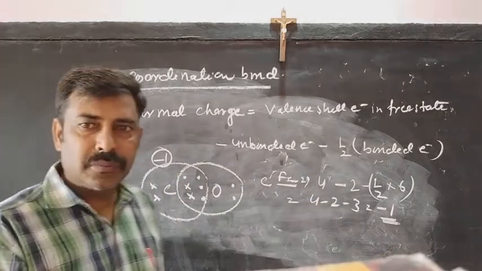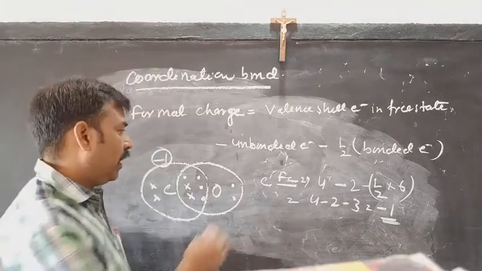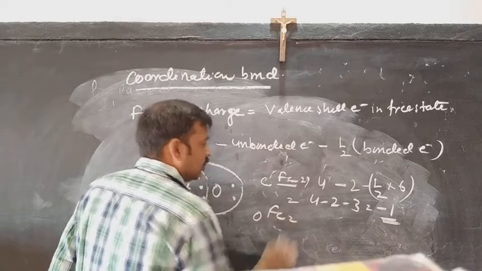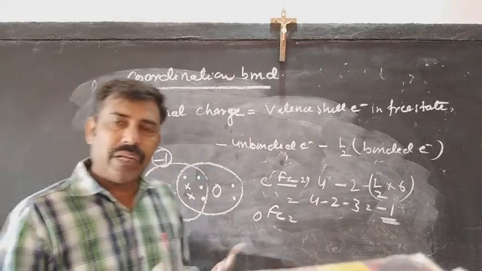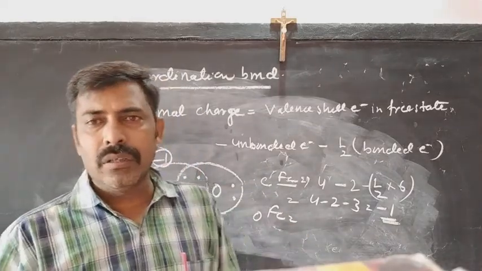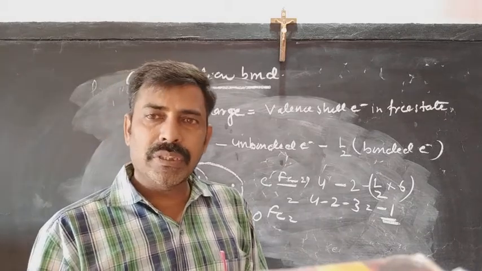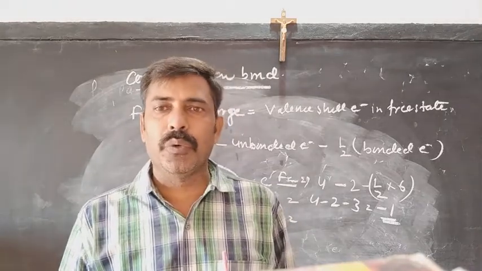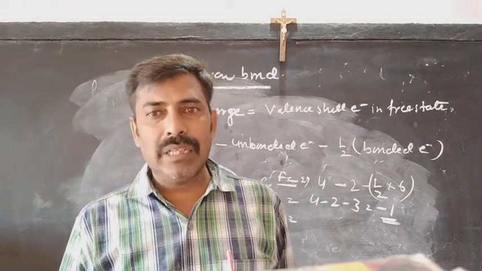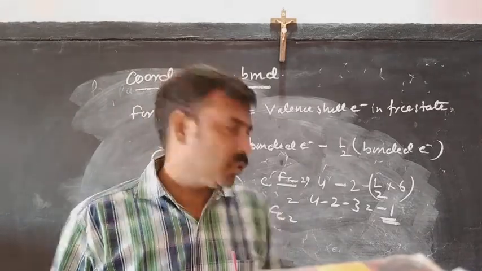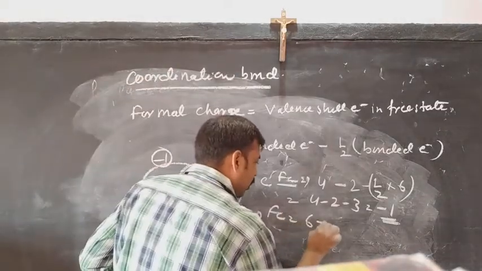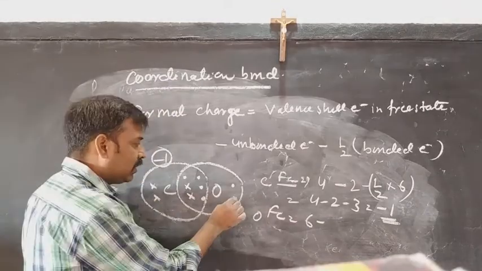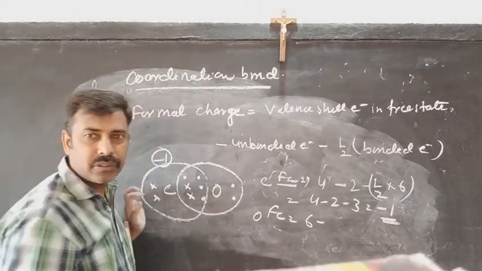What about the oxygen? What is the charge on the oxygen? For the formal charge of oxygen, take the valence shell electrons when oxygen was not taking part in bond formation. Oxygen has atomic number 8, electronic configuration 2, 6 according to Bohr. So what is the number of valence shell electrons? It's 6. So 6 electrons minus unbonded electrons. In this compound you can see that there are 2 unbonded electrons.